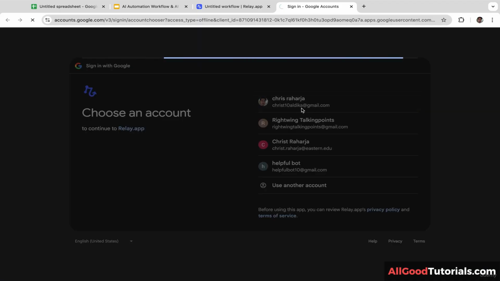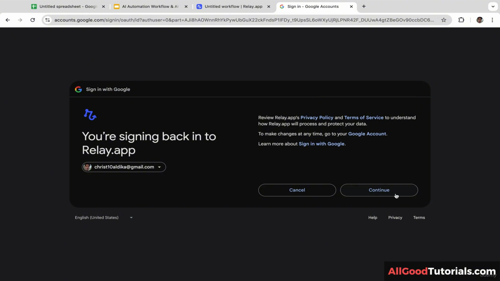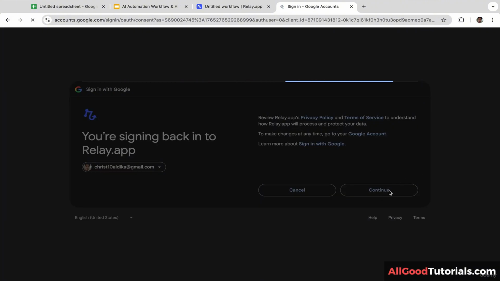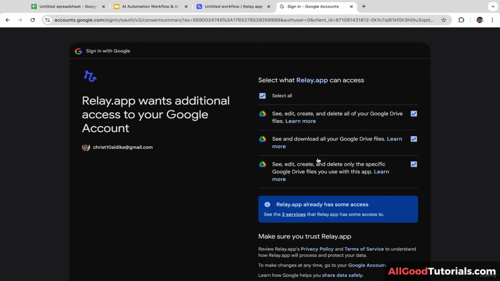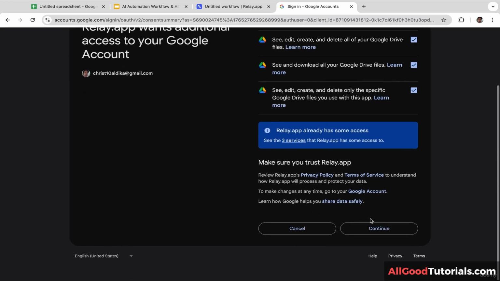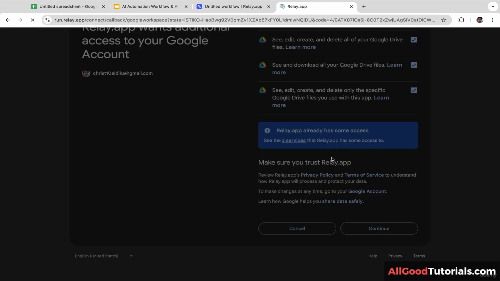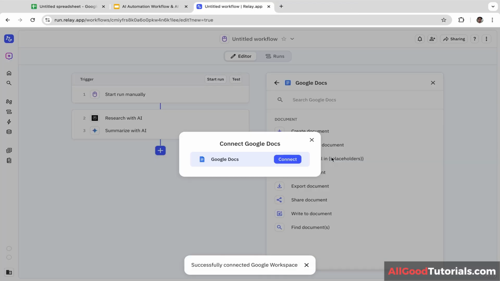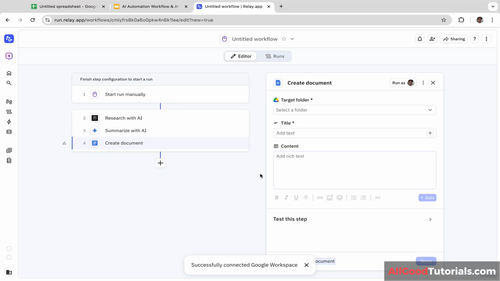So let's click on this email account. In this case, we are giving Relay app access to Google Docs. Let's click continue, and I'm going to check all these boxes, and let's click continue again. We have successfully connected Relay app with Google Docs.